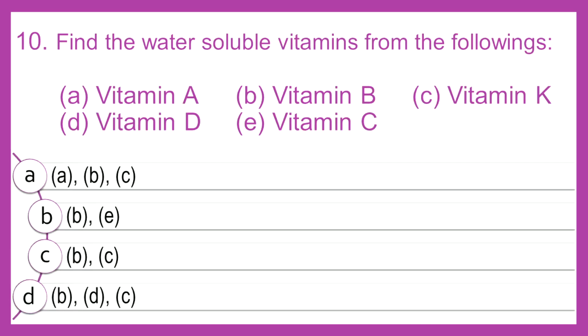Here is question number 10. Find the water soluble vitamins from the following: vitamin A, vitamin B, vitamin K, vitamin D and vitamin C. You know that fat soluble vitamins are A, D, E and K. So the rest are all water soluble. So option B here is the correct option. It means vitamin C and vitamin B are the correct options here.